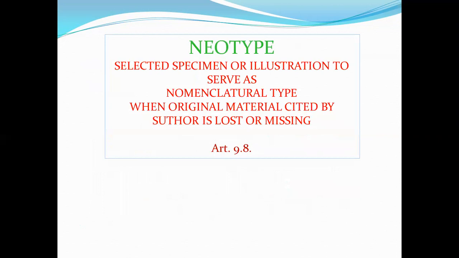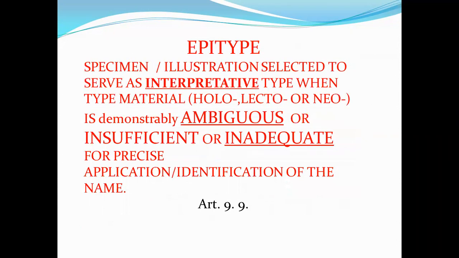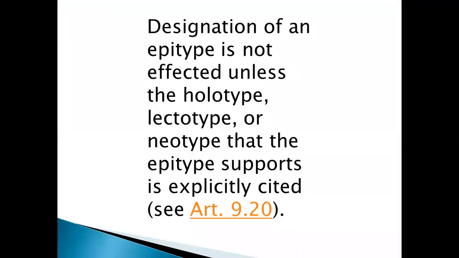Neotype: a specimen or illustration selected to serve as nomenclatural type when original material cited by the author is lost or missing, Article 9.8. Epitype: a specimen or illustration selected to serve as an interpretative type when the type material, holotype, lectotype or neotype, is demonstrably ambiguous or insufficient or inadequate for precise application of the name, Article 9.9. Designation of an epitype is not effected unless the holotype, lectotype or neotype that the epitype supports is explicitly cited.